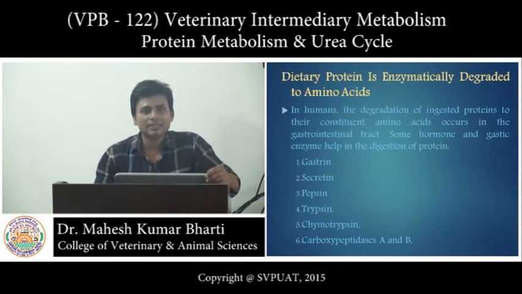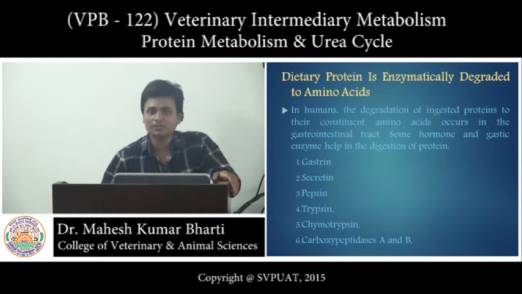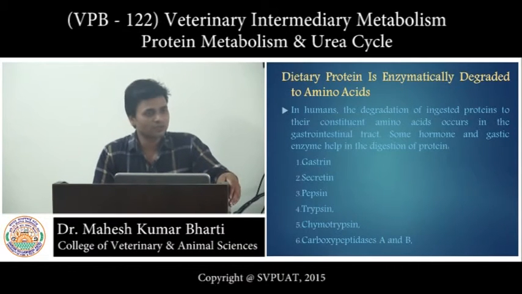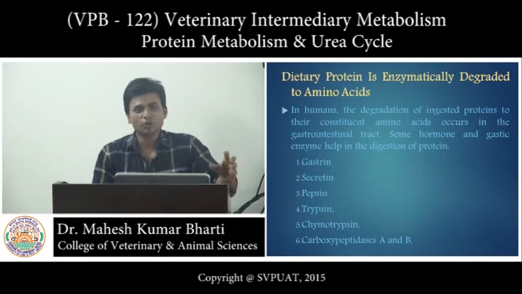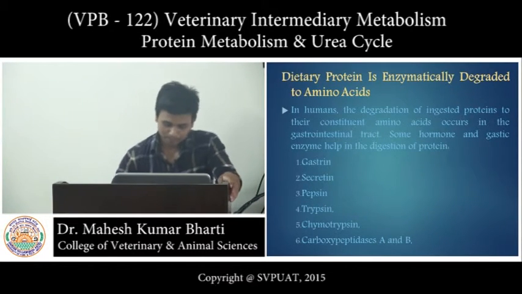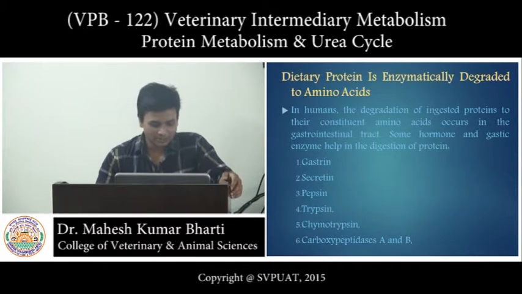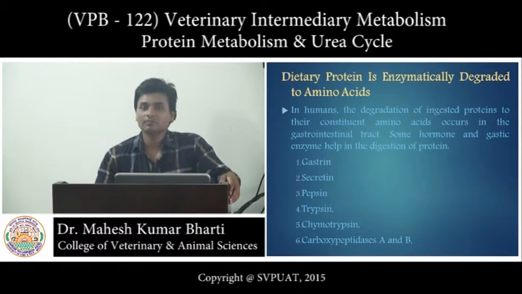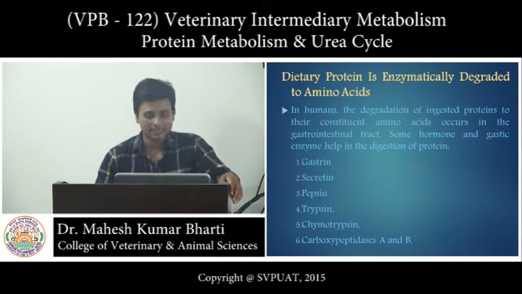Now if we take a diet, and the diet is protein rich, then first of all digestion will take place, and protein digestion is known as gastrointestinal digestion, because gastric juice and intestinal enzymes and hormones participate in the digestion of the protein and convert this protein into small units, which are known as amino acids. Some hormones also participate in this digestion, like gastrin and secretin, and some gastrointestinal enzymes, which are trypsin, chymotrypsin, and carboxypeptidase A and B.